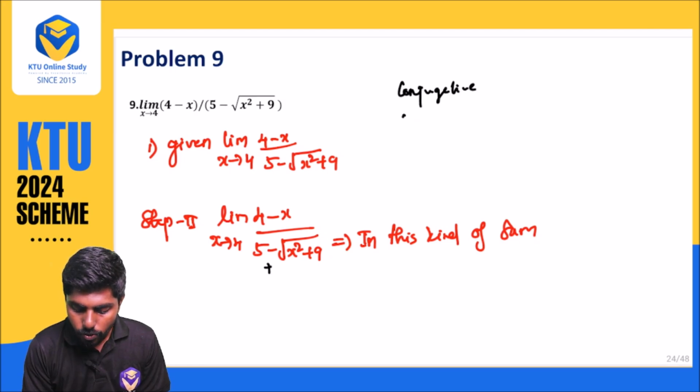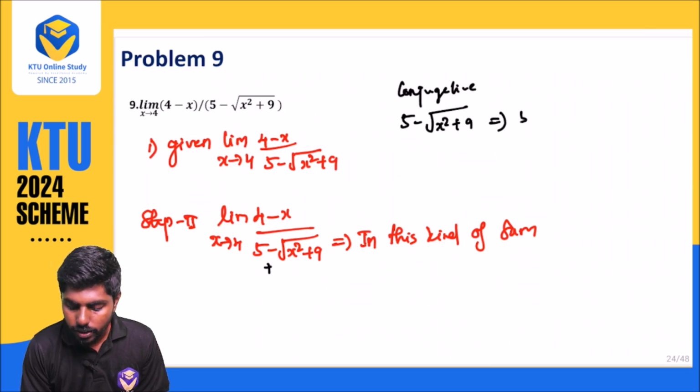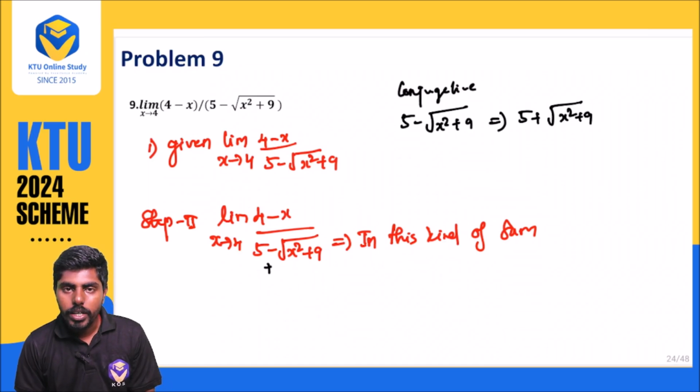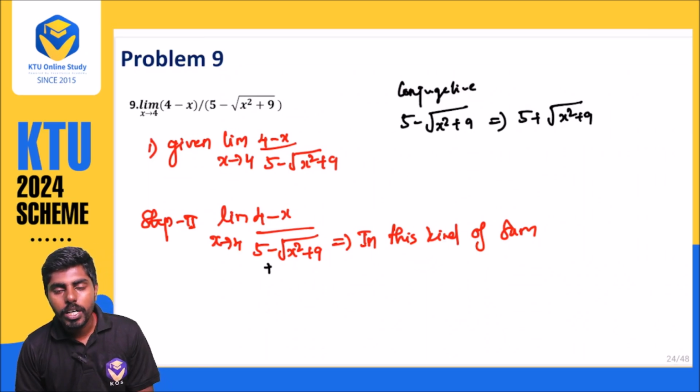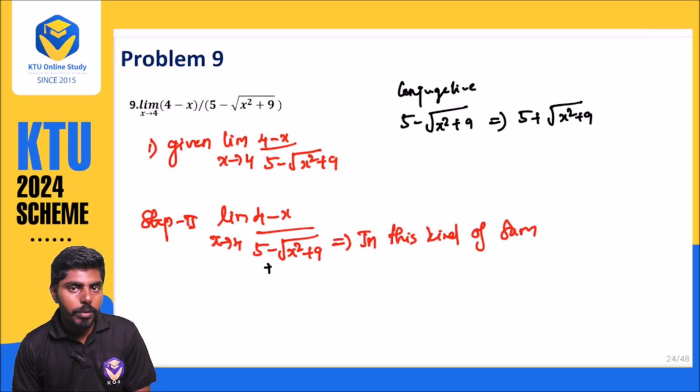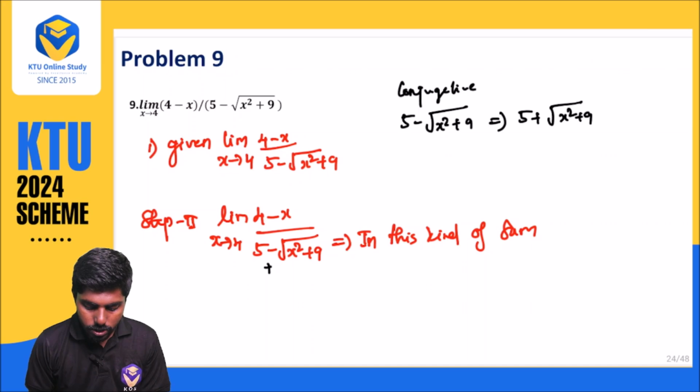So the conjugate of 5 minus root x square plus 9 is nothing but 5 plus root x square plus 9. Whenever you multiply by the conjugate, it should be multiplied in both the numerator and the denominator. Okay, so what is the next step?